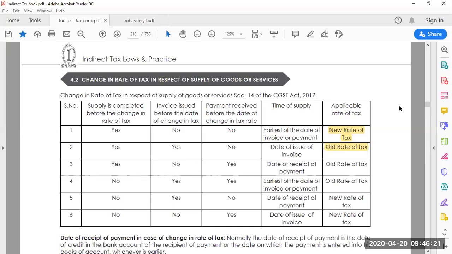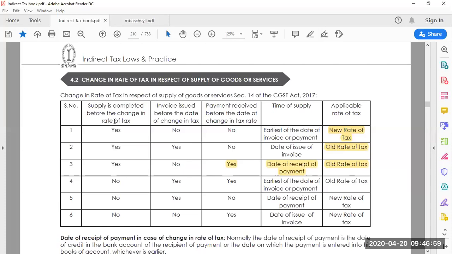Third, supply is completed before the change in rate of tax: yes. Invoice issued before the change in the rate of tax: no. Payment received before the date of change in tax rate: yes. Here, unlike the previous case, the invoice is not issued, but payment is already done before the GST rates have changed. So the date of receipt of payment will be the time of supply. The old rate is applicable. This is how we have to consider. Next, the fourth case.